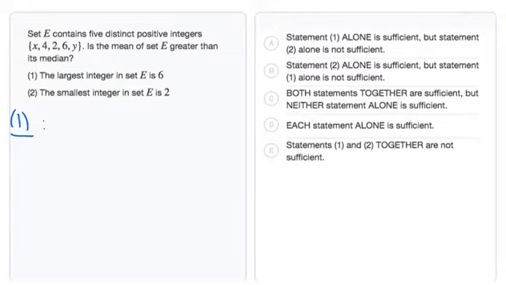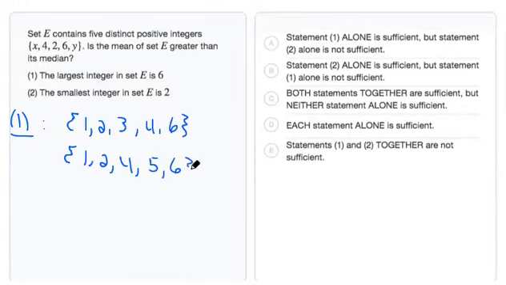Since all 5 integers in set E must be distinct and positive, there are a limited number of values for x and y, where the largest integer in E is 6. So let's go ahead and list those possibilities. One of the possibilities would be we have the set 1, 2, 3, 4, and 6. Next, we could have the set 1, 2, 4, 5, and 6. And last, we could have the set 2, 3, 4, 5, and 6.